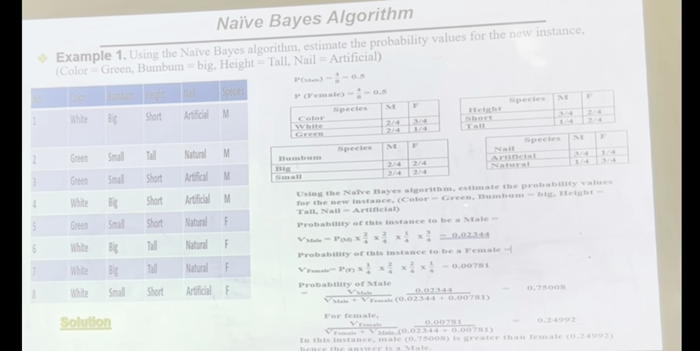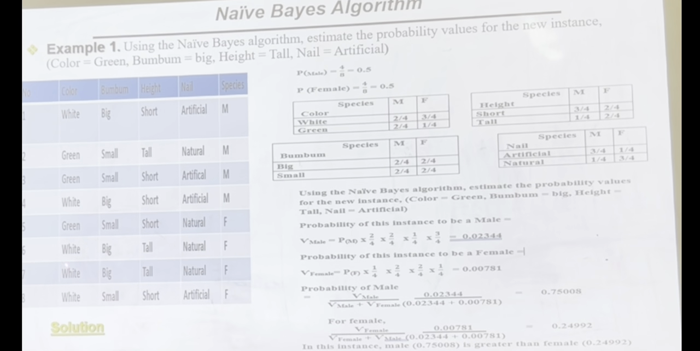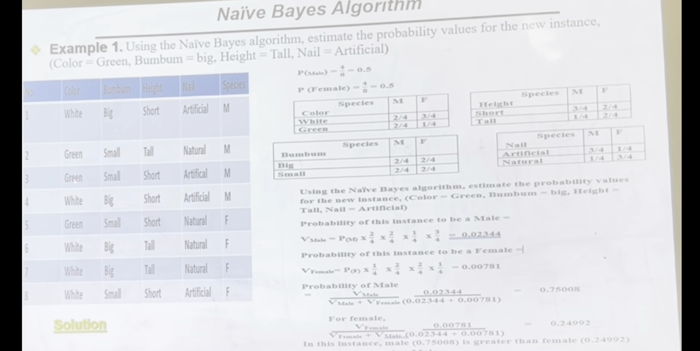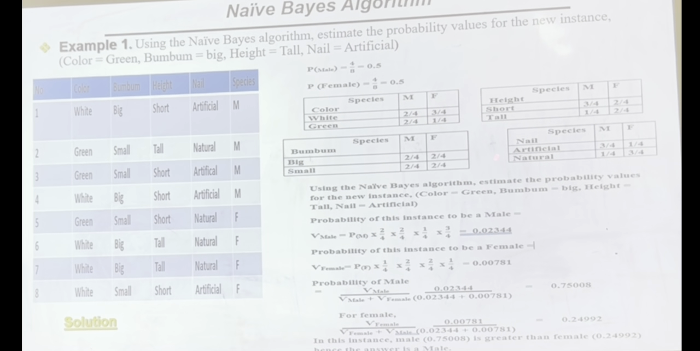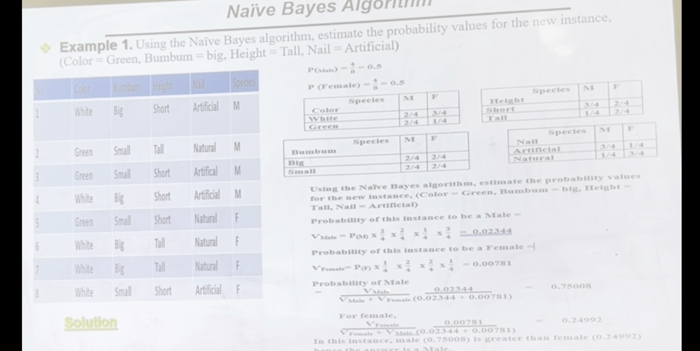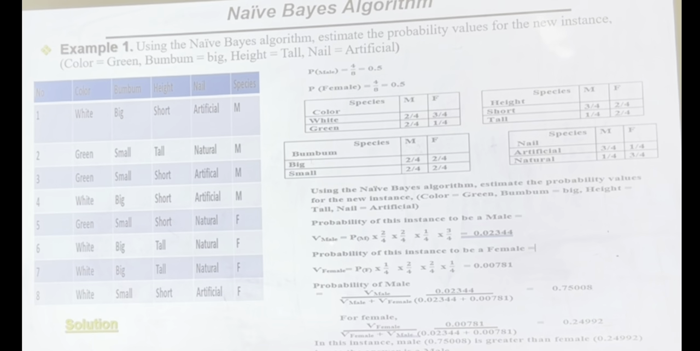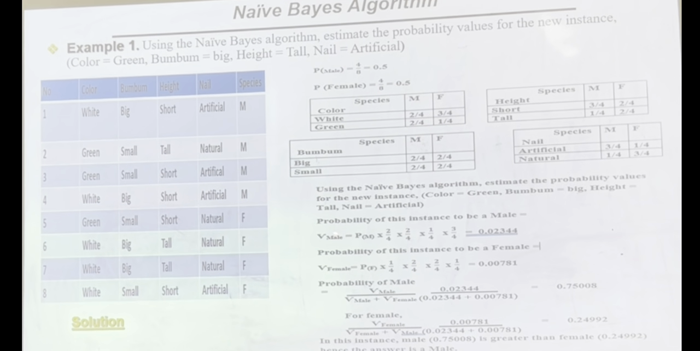If you trace it, color is green, bum is big. No one has that exact instance. That is why we're using this probability to predict this new instance. What will it be? Will it be a man or a woman? So now the algorithm says the probability of male is equal to naive Bayes for male